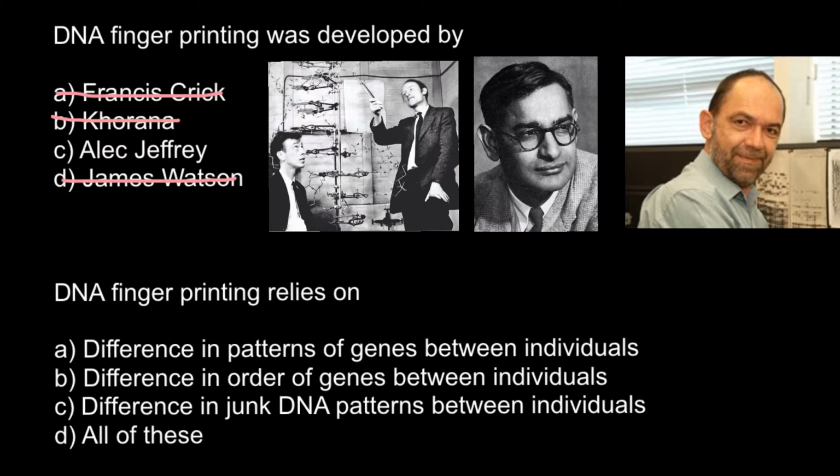He found, using restriction fragment length polymorphism, that one of the loci produced different results when cut with a restriction enzyme in different people, and instantly he knew that this could be used to identify people using their DNA.